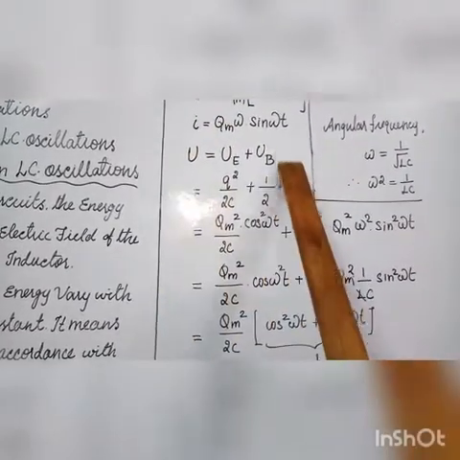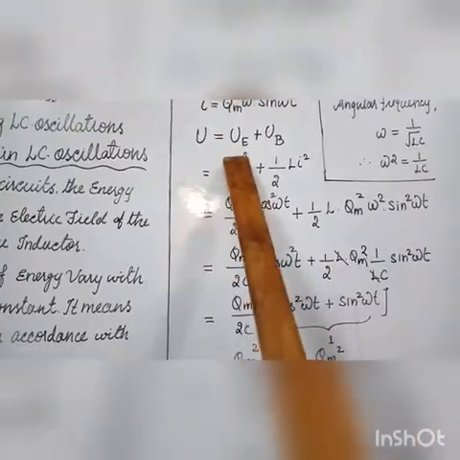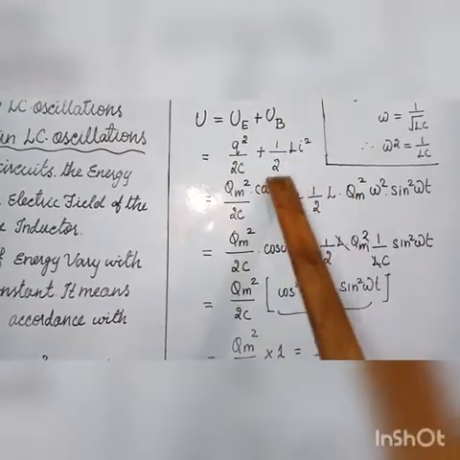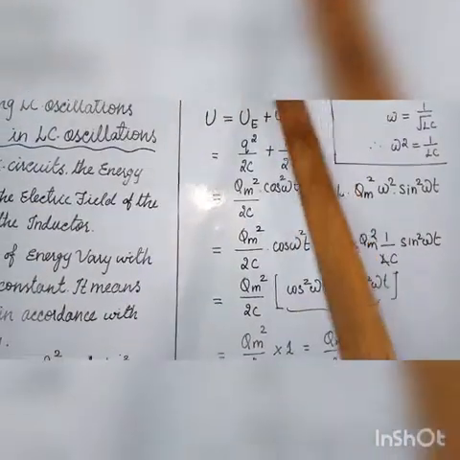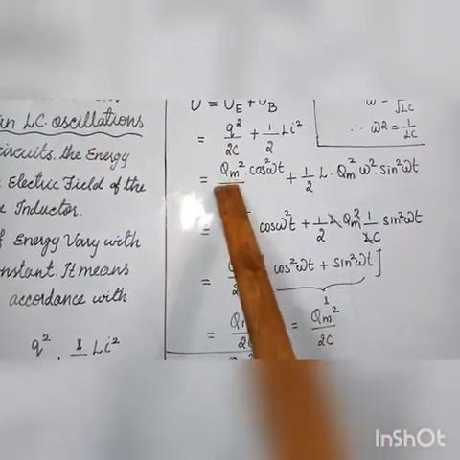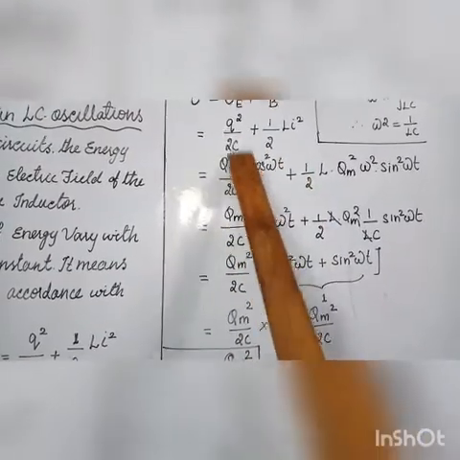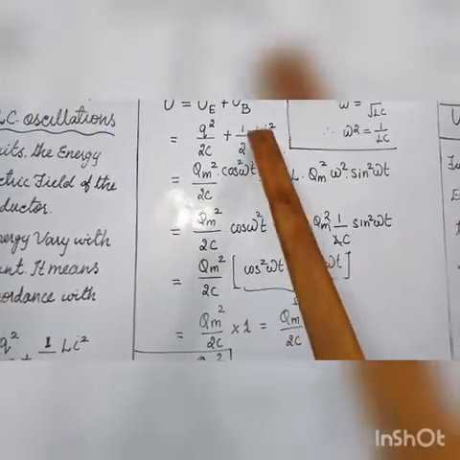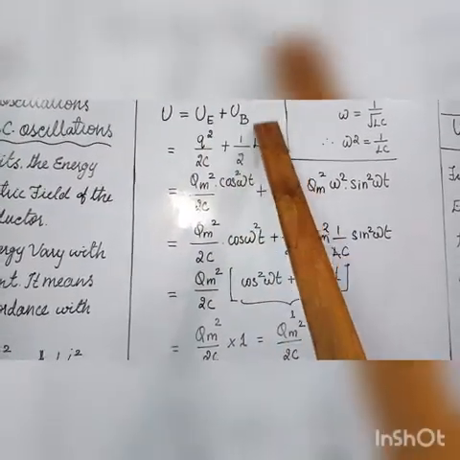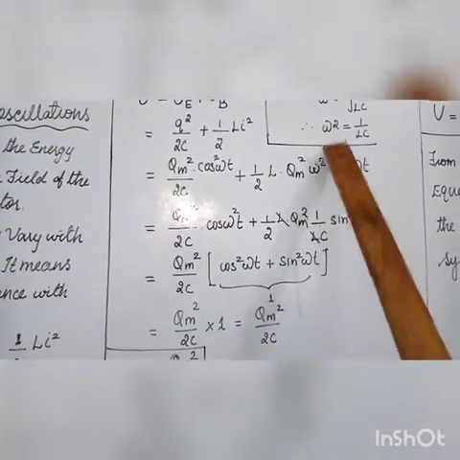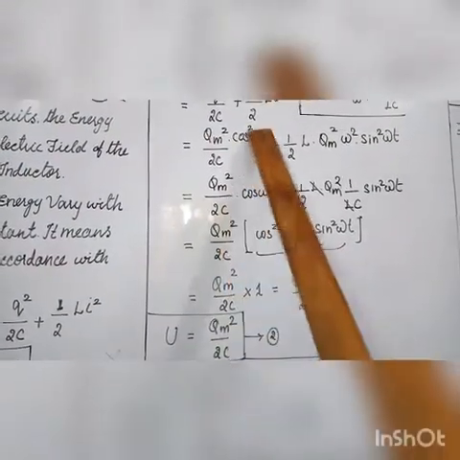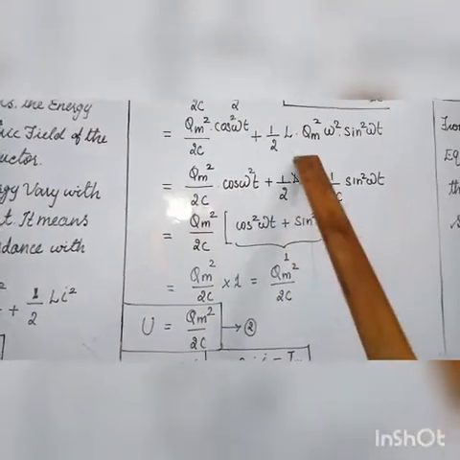Now this is the total energy of the circuit. In the second case, U is equal to UE plus UB. UE is equal to Q square divided by 2C, and UB is equal to half L i square. What is Q? Q is equal to Qm cos omega t. Substituting, Q square gives Qm square cos square omega t divided by 2C, plus half L times I square. The value of I is Qm omega sin omega t, so I square is Qm square omega square sin square omega t. So we get Qm square by 2C cos square omega t plus half L Qm square omega square sin square omega t.